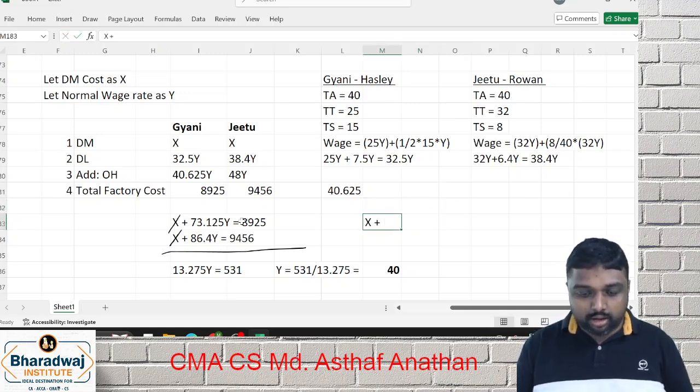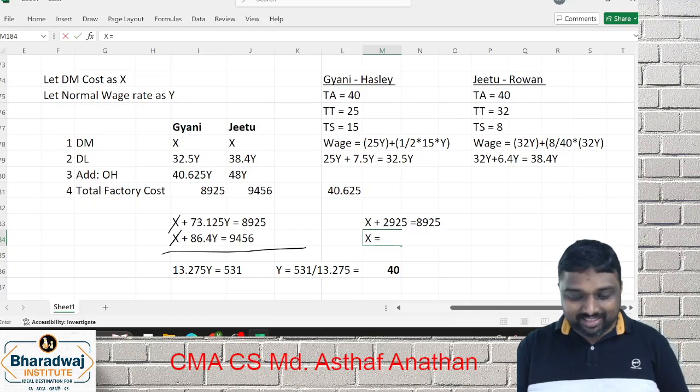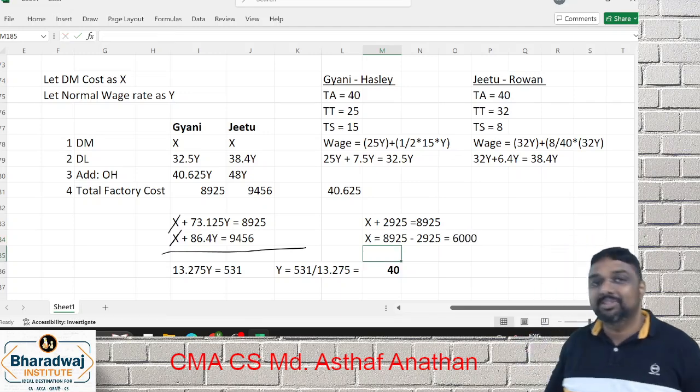2925 is equal to 8925. So you have to go the reverse way. X is equal to 8925 minus 2925. Your answer is what? 6,000.